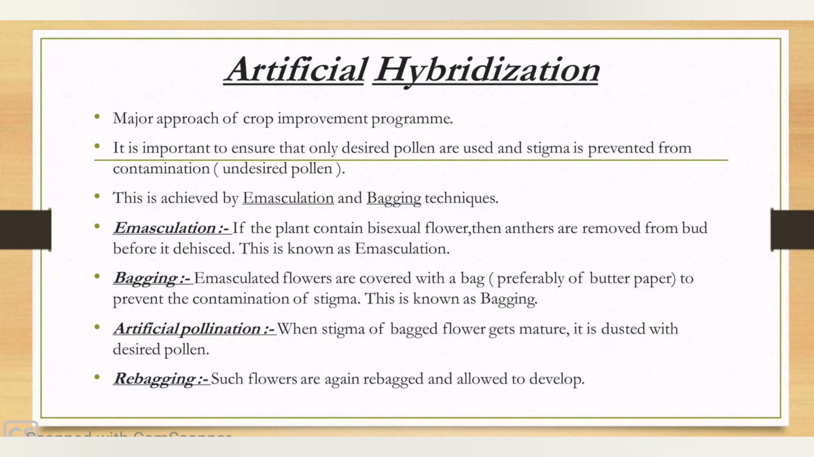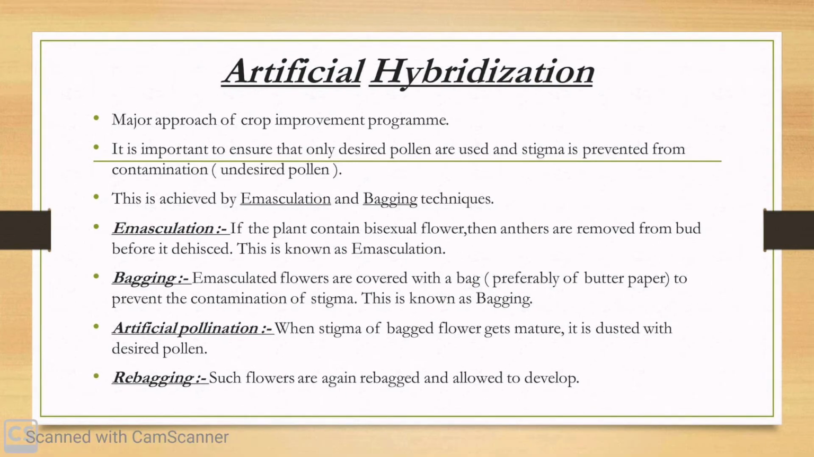For this, first of all, a breeder must select a female plant and a male plant. If the female plant contains bisexual flowers, then the breeder removes the anthers from the bud before the anthers dehisce. This is known as emasculation. After emasculation, the flowers are bagged because they contain the female reproductive part as it is. This is known as bagging.